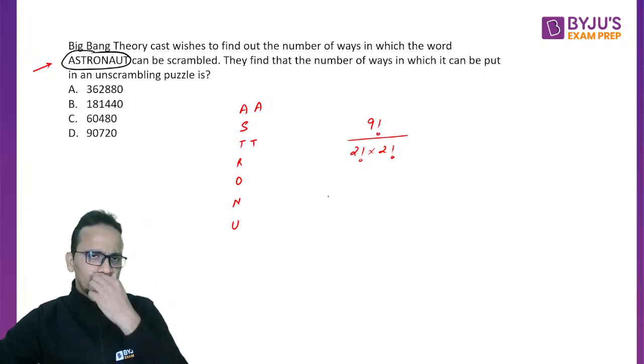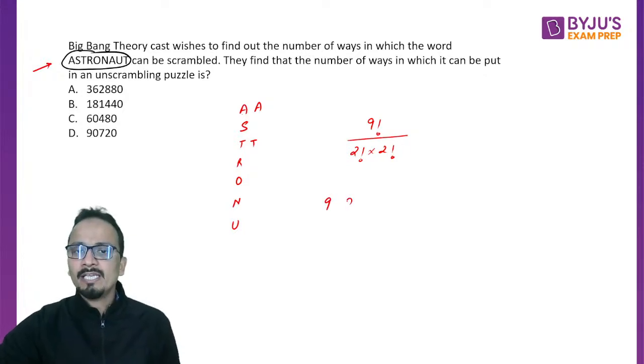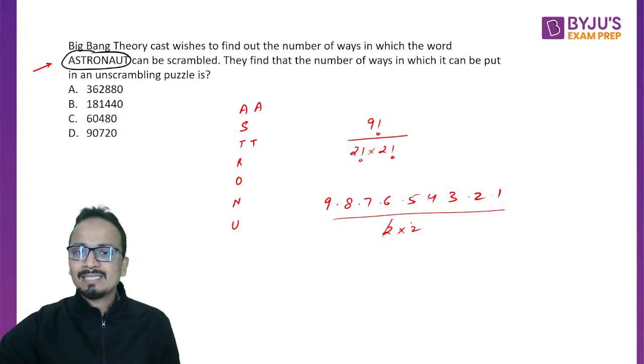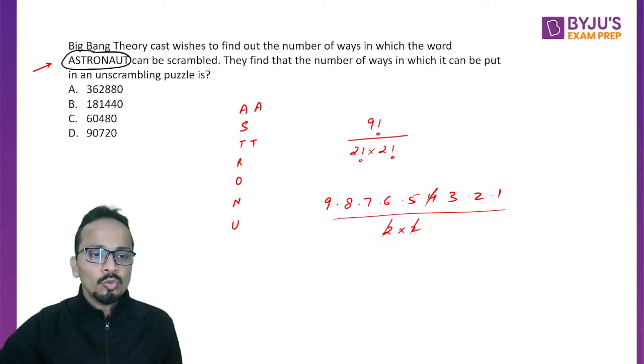I'll just tell you quickly how to solve this. So 9, 8, 7, 6, 5, 4, 3, 2, 1 divided by 2 into 2. There is a multiplication sign up there. So cancel 2 and 2, 4. Now using the options, I can say that 5 into 2 is 10.